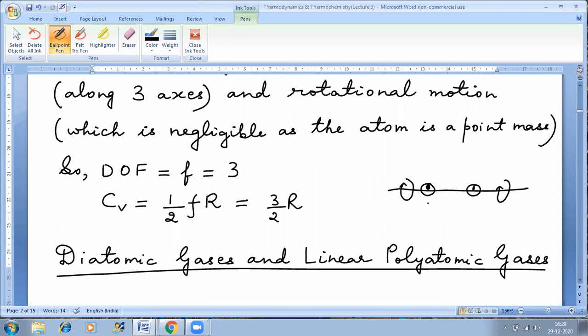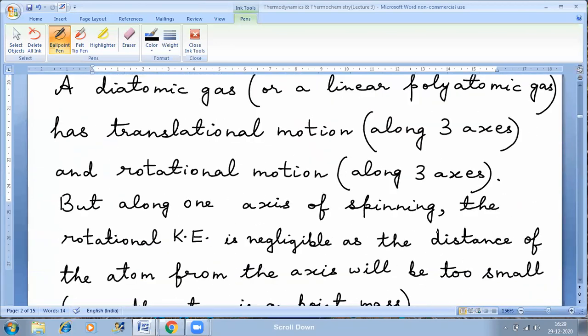We will just focus on rotation about the other 2 axes because those 2 axes are not passing directly through the centers of the oxygen atoms. So the moment of inertia will be much larger than in this case. So there are 3 translational degrees of freedom and 2 rotational degrees of freedom. In total, there are 5 degrees of freedom for a diatomic gas.